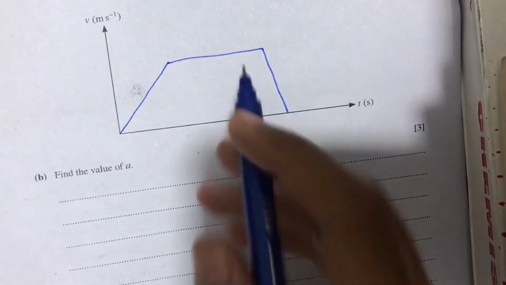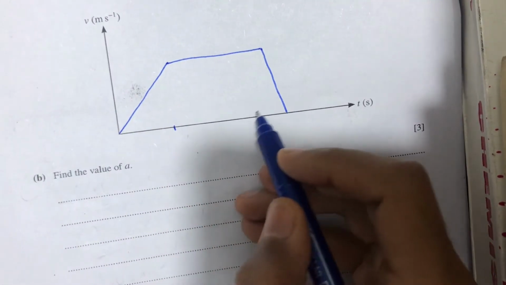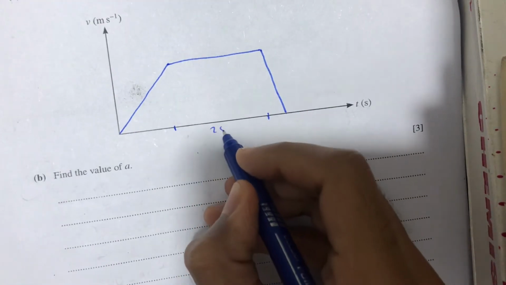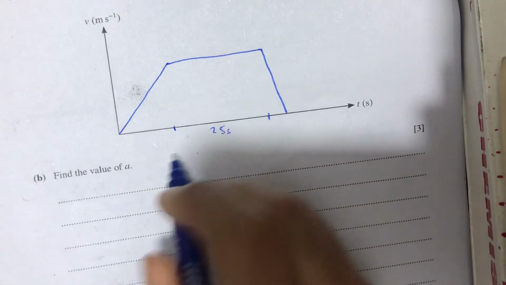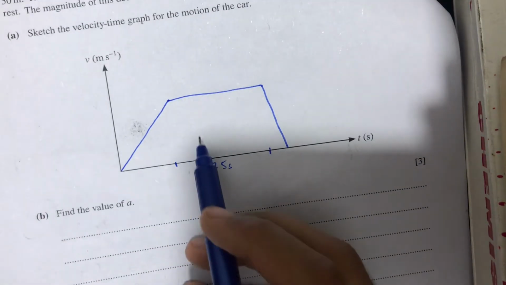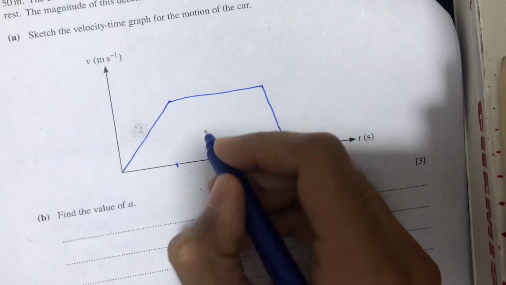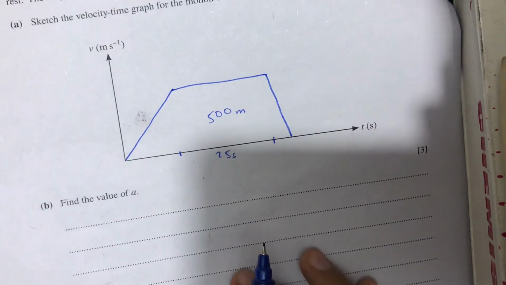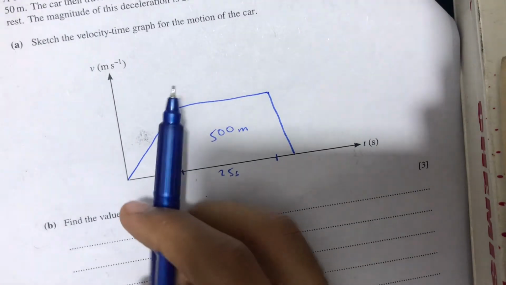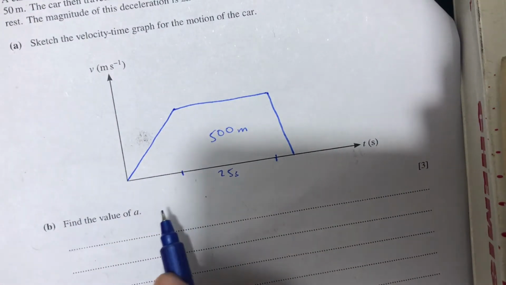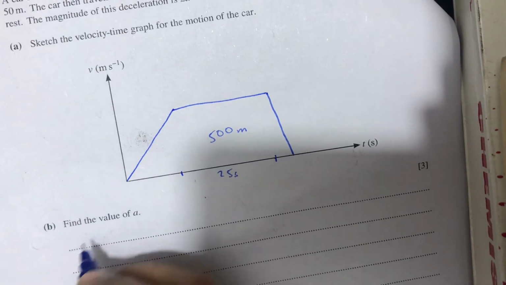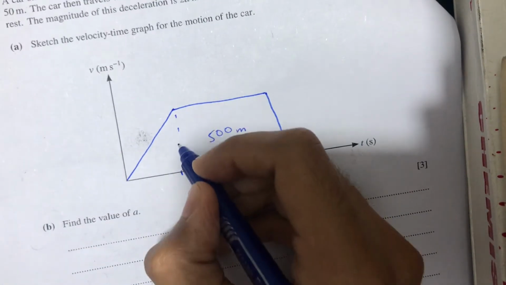Okay. So as we know, the time period for the constant velocity is 25 seconds, and we know that the distance covered is 500 meters. So we can apply area under the graph. As you know, it is the velocity time graph, so the area under the graph is the distance covered. So we have to calculate the distance covered. As you know, it is a rectangle.